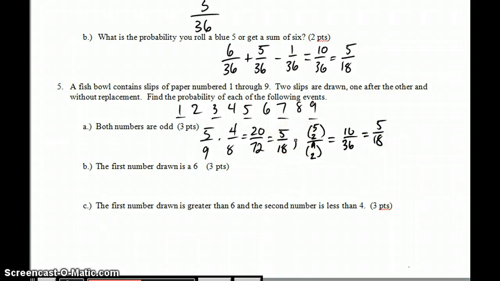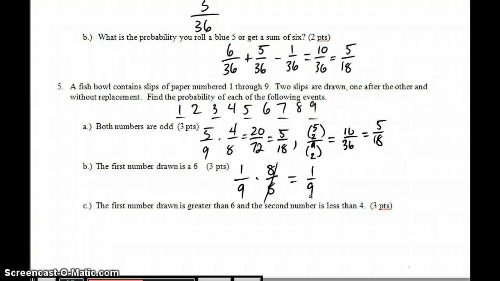Either way was fine. What's the probability that the first number drawn is a 6? Well, if all I care about is the first number, the second number doesn't matter at all. So there's one way to get a 6 out of the 9 choices, and then 8 out of 8 for the other ones, which doesn't really matter, so you just get 1/9.